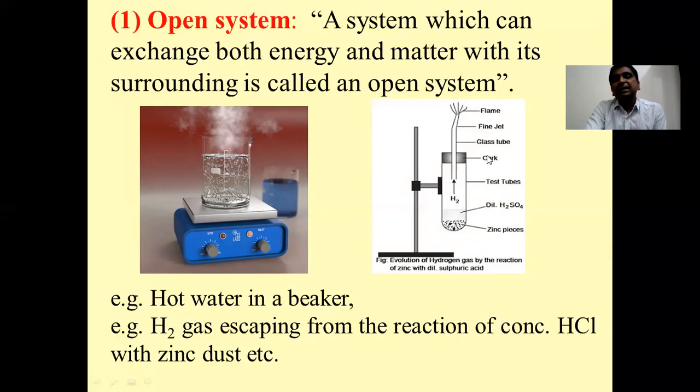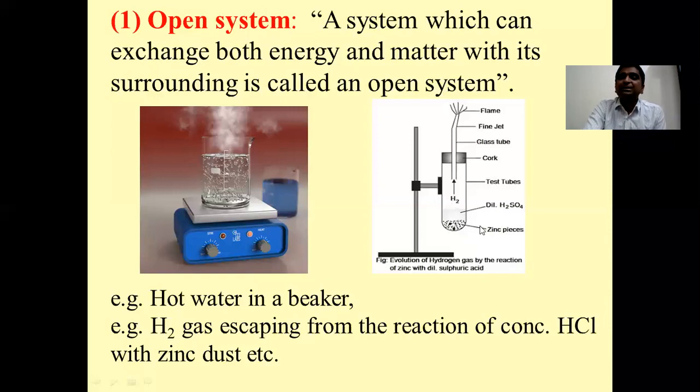Now consider that there is no cork. In the second example, let us suppose the reaction of sulfuric acid with zinc pieces is carried out in an open vessel. The zinc pieces will react with sulfuric acid and liberate hydrogen gas.